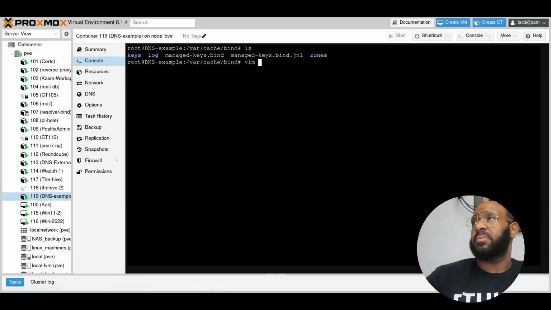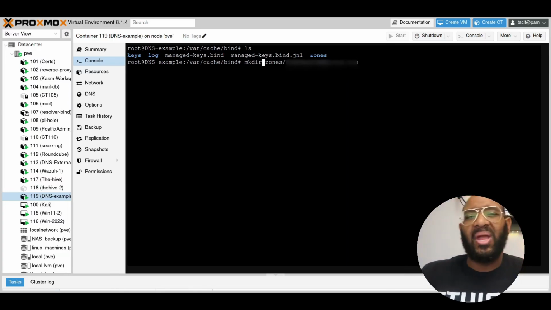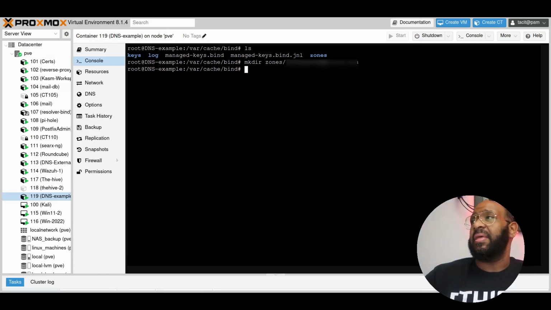So let's go to zones, and we're going to create it. I'm going to name it the same as the domain name itself. And actually, I am creating a directory. Now, I do this directory because for every domain you want to host, it's all about organization, right? You want to make sure you can easily and quickly get to files, and so you want to create a structure. So I'm creating a structure of making each domain its own folder, and then within that, I will now create the file, which is going to be the forward zone file that we're pointing to.